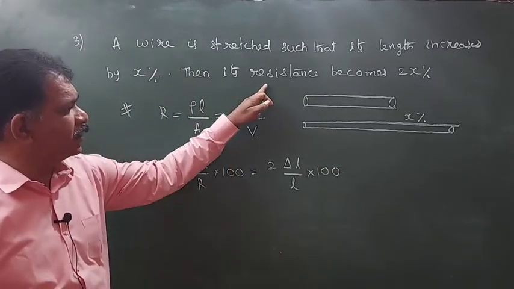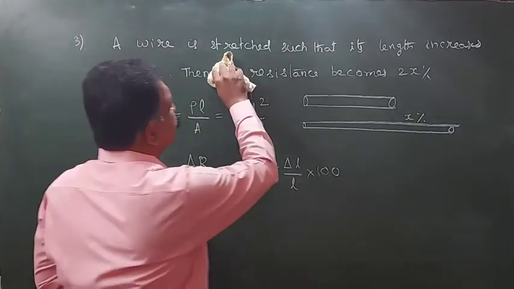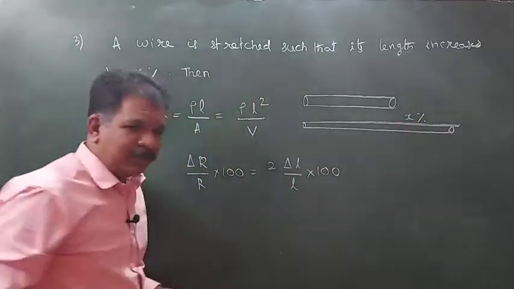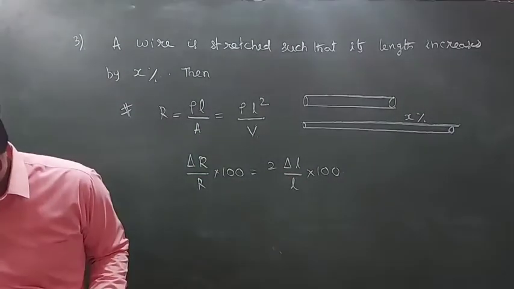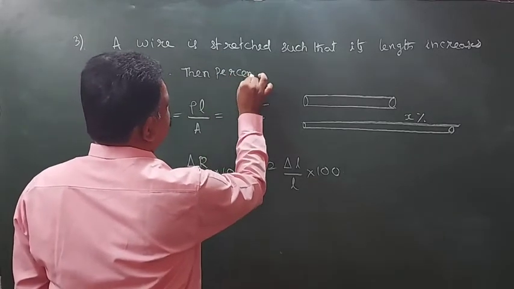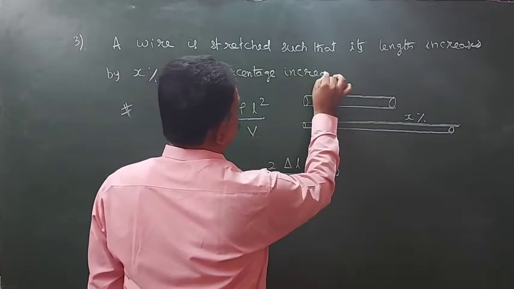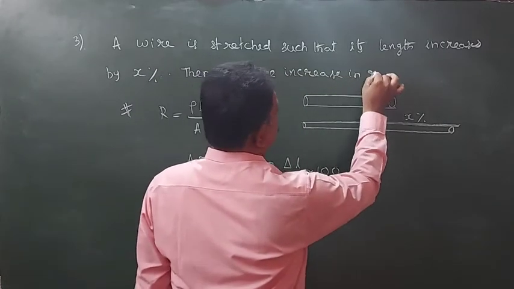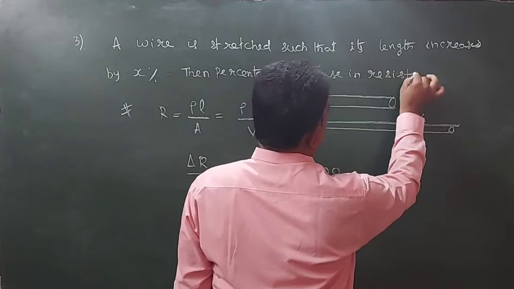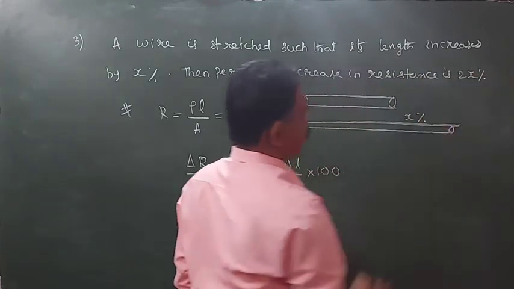Then its resistance, exactly what we speak. Then percentage increase in resistance is 2x%.